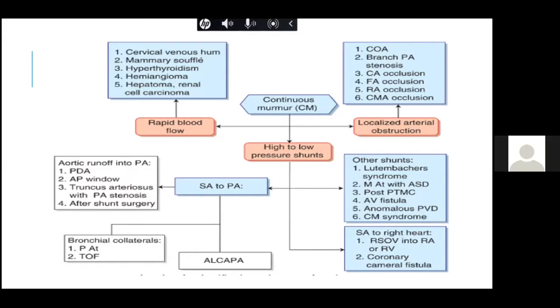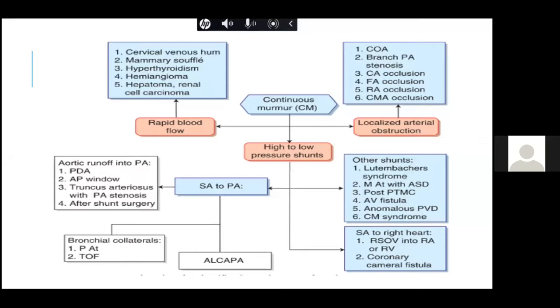Then we can have systemic artery to pulmonary artery like ALCAPA. ALCAPA is an anomalous origin of the left coronary artery from the pulmonary artery. You will have collaterals from the right coronary artery, which fills the pulmonary artery and the left coronary artery via the collateral, and because of this we get a continuous murmur. Then we can have bronchial collaterals in patients with TOF and pulmonary atresia. These collaterals are from the systemic artery to the pulmonary artery, either bronchial collaterals or other collaterals.